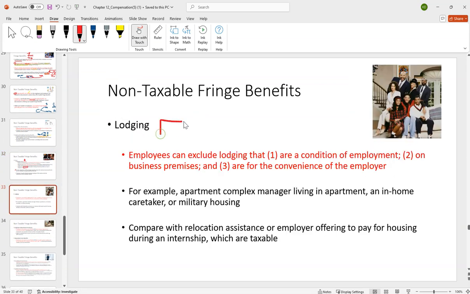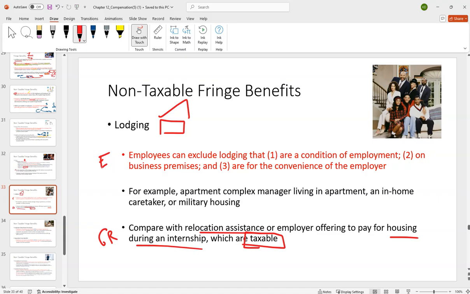How about lodging? If your employer gives you lodging, it's like a poorly drawn house, I apologize. As a general rule, if they pay things like your moving expenses, or hey, here's an internship, don't worry, we'll pay for your housing, that's going to be taxable. The exception is whenever the employee can exclude it: when the lodging is a condition of employment, it's on business premises, and it's for the convenience of the employer.